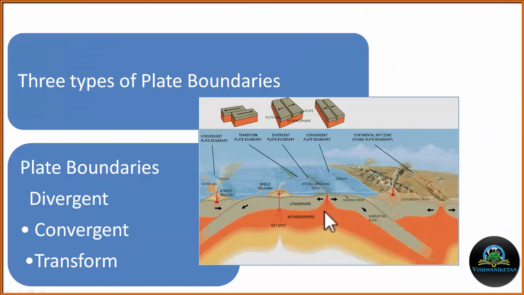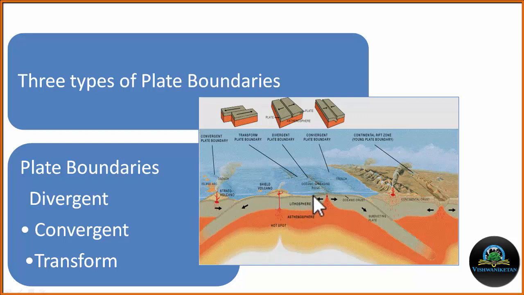Here we can see this is the region from where the magma is upwelling, hot mantle material is coming up. Because of this upwelling of the magma, two plates are moving away from each other.